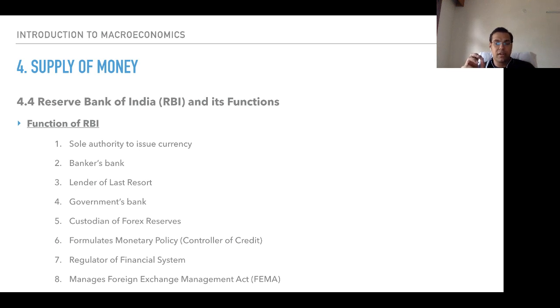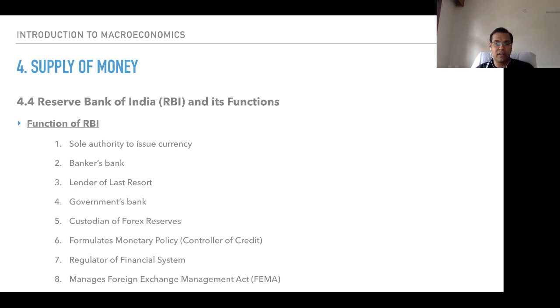After that, it is a regulator of financial system. It is regulating the entire financial system. And finally, it is managing the Foreign Exchange Management Act, FEMA. So it is the sole authority to issue currency. It is acting as a banker to the banks. It is acting as a banker to the government. It is a lender of last resort, custodian of foreign exchange reserves. It is formulating monetary policy. It is a regulator of financial system, and it manages FEMA. So these are the functions of Reserve Bank of India.